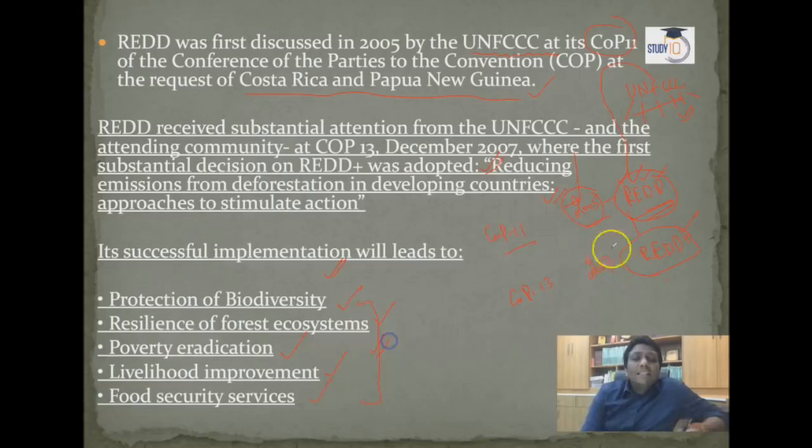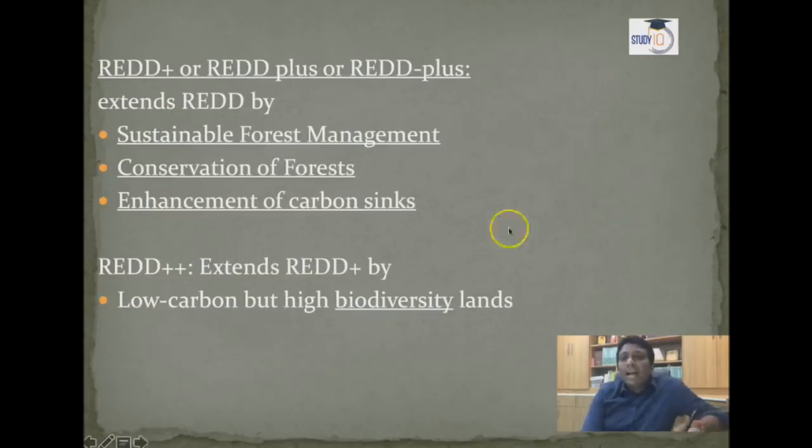In that way, guys, developing countries become successful in all these, and finally we will try to save the environment or atmosphere against problems like greenhouse gases, and that is the reason it is connected with the UNFCCC. UNFCCC even came especially to reduce greenhouse gases in the atmosphere. REDD later on became REDD plus. What changes were made there to become REDD plus? Sustainable forest management was introduced, conservation of forests was introduced properly and extended, and the enhancement of carbon sinks was extended, and then it became REDD plus.